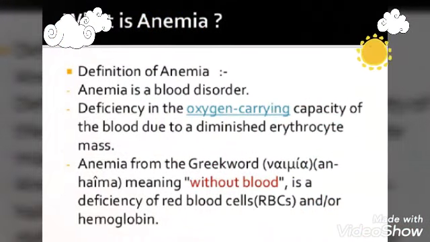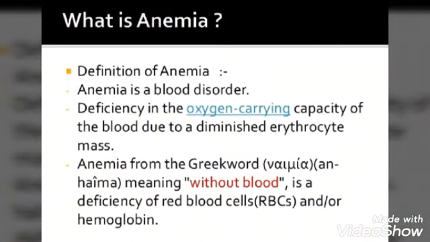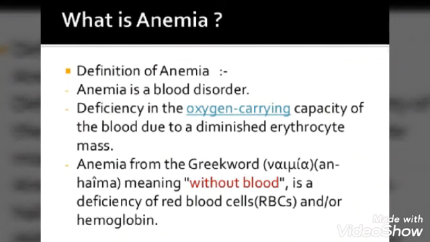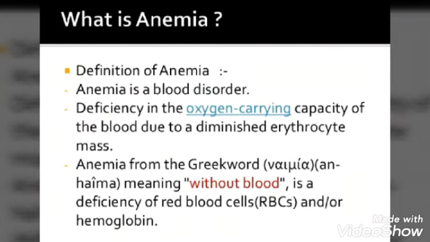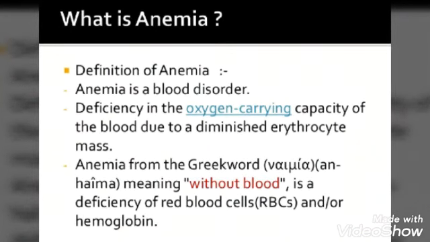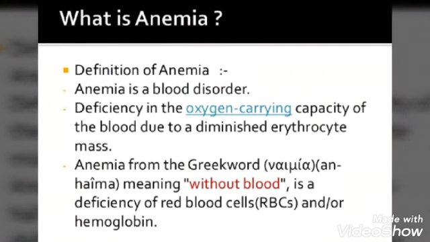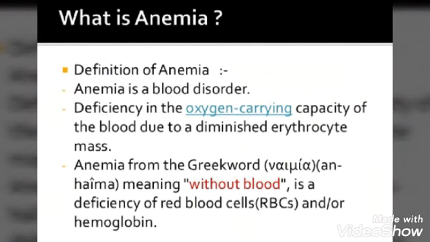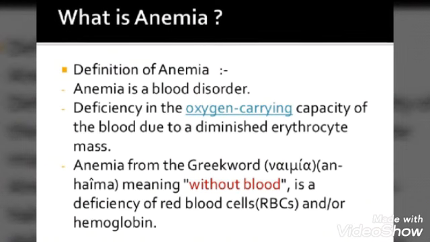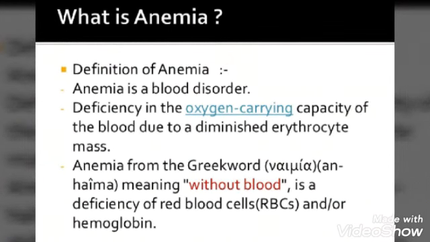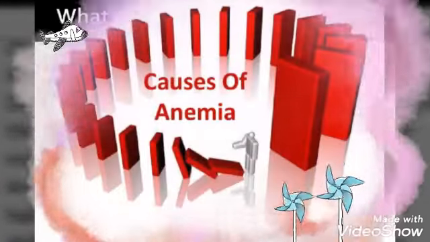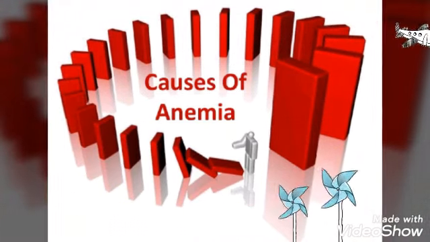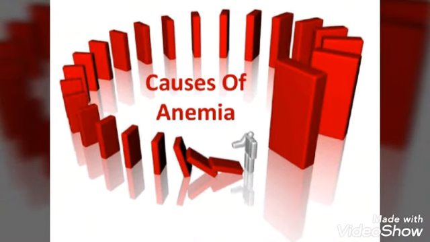So let's see the definition. Anemia is a blood disorder, that is, a deficiency in the oxygen carrying capacity of the blood due to diminished erythrocyte mass. Anemia, from the Greek word meaning without blood, is a deficiency of red blood cells and/or hemoglobin. So this is what anemia means. So what are the causes of anemia, or what makes the body deficient in hemoglobin?